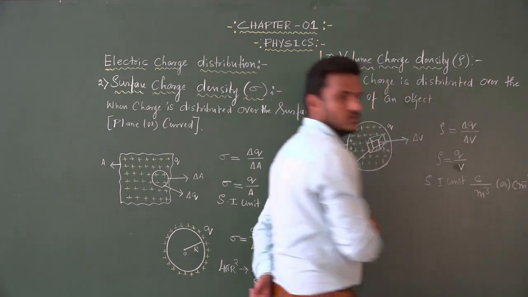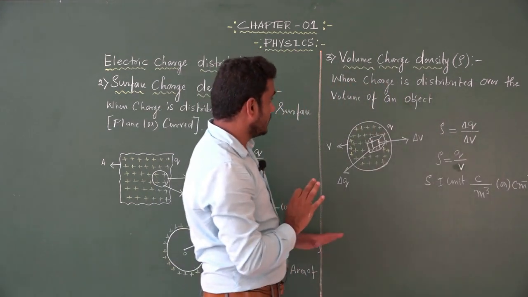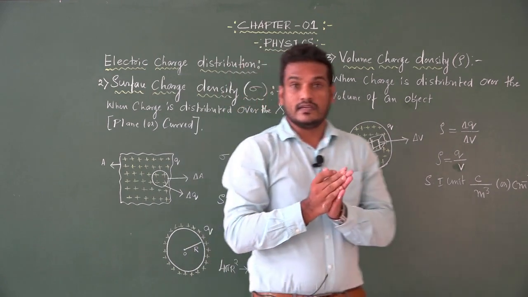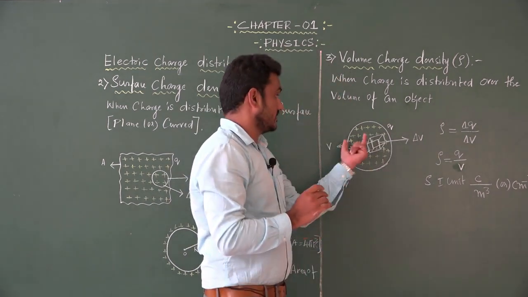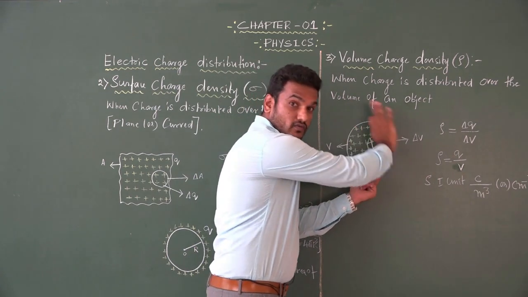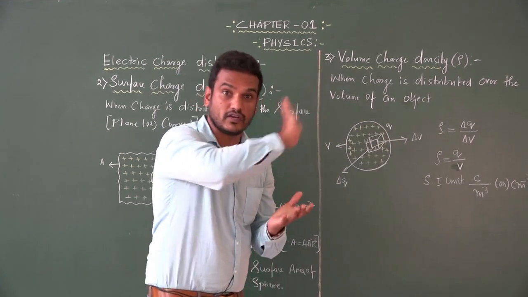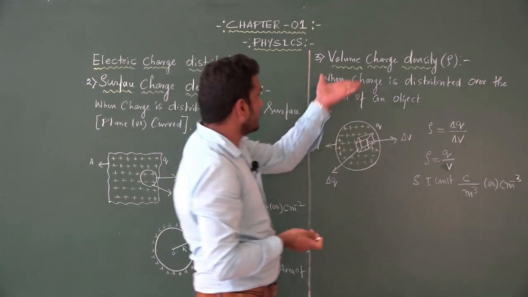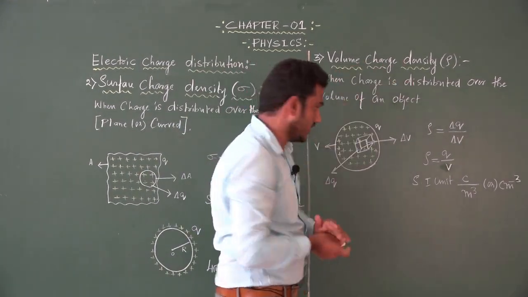Meter cube. Coulomb per meter cube. Suppose the charge Q is uniformly distributed over the entire volume of an object or entire volume of the sphere, then what will be the volume charge density?